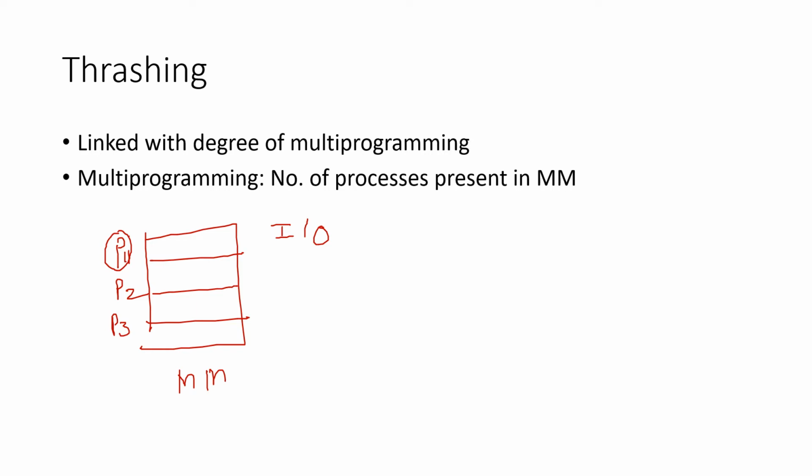As the size of RAM is finite or limited, we cannot bring entire processes into RAM. Hence, we use the concept of paging. The degree of multiprogramming will be maximum when we can bring one page of each process into main memory. So all processes will be in main memory, but only part of each process will be there, not the entire process.